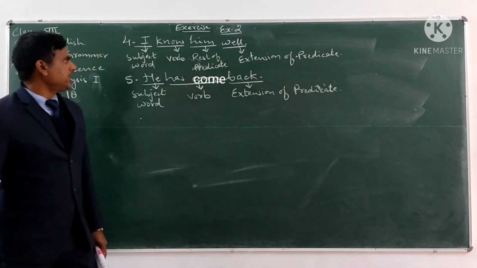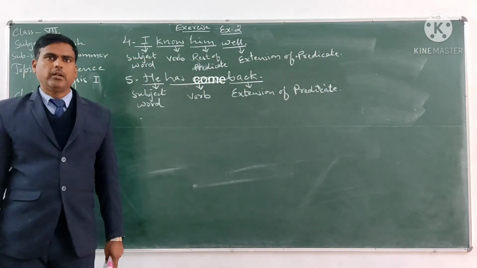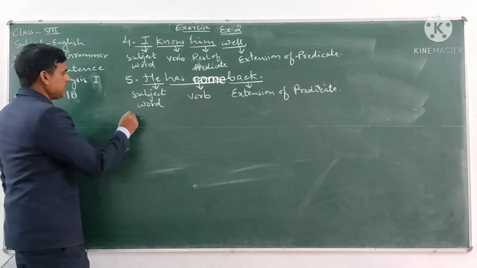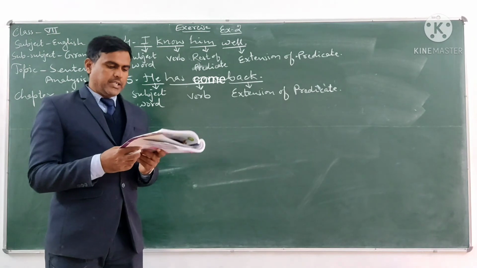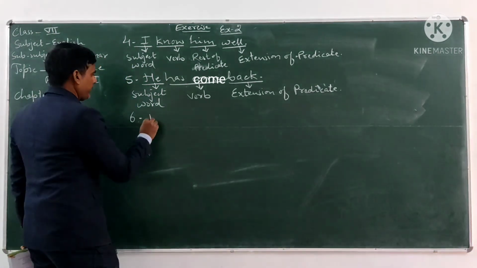So this is the sentence analysis of sentence number 5. Now see sentence number 6. Sentence number 6 is I shall return soon.